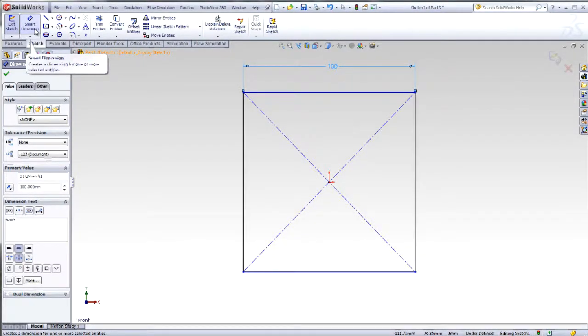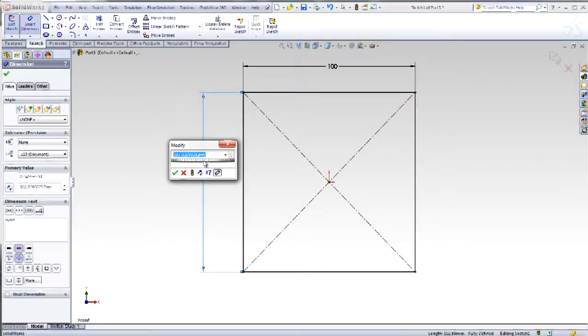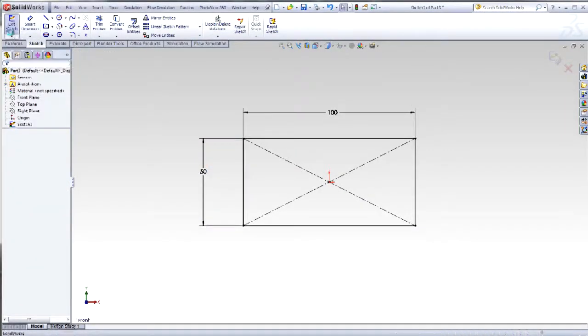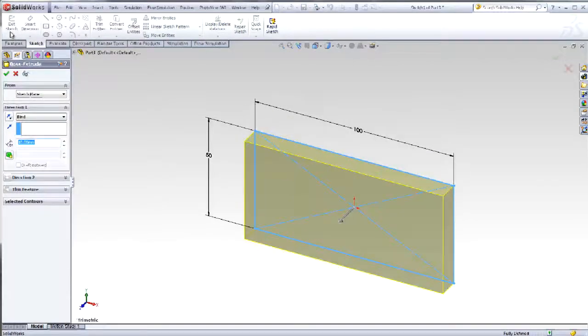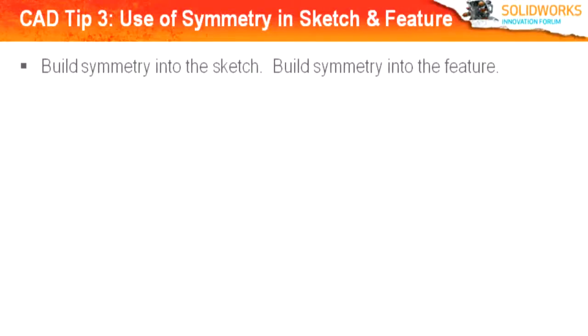CAD tip number 3. Let's talk about using symmetry in both the sketch and feature. Your students can look at this simple plane and realize that it is symmetrical about a plane. I love teaching symmetry because students can really recognize the importance of symmetry in SolidWorks. You want to incorporate as much symmetry as you can into a feature and the sketch.